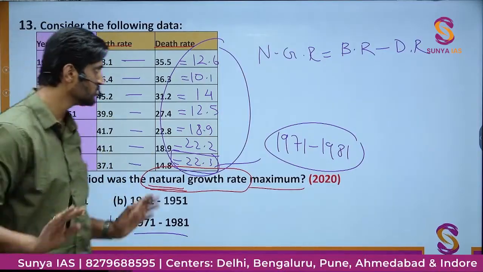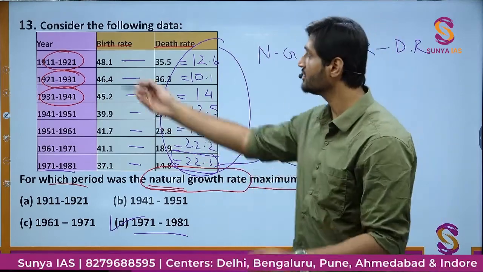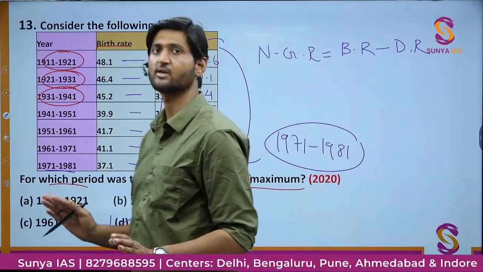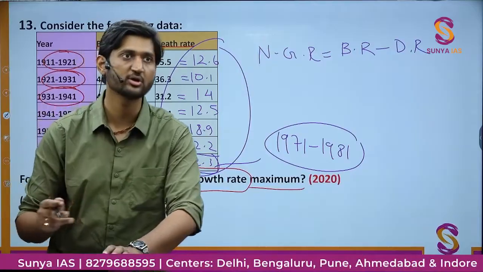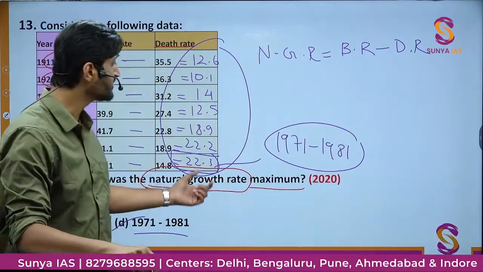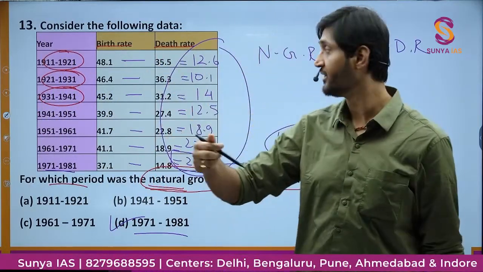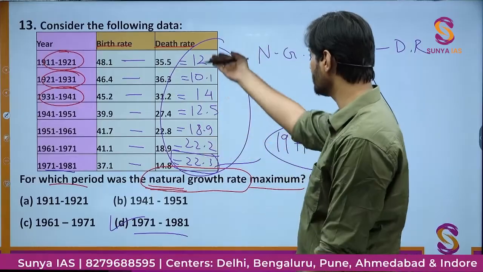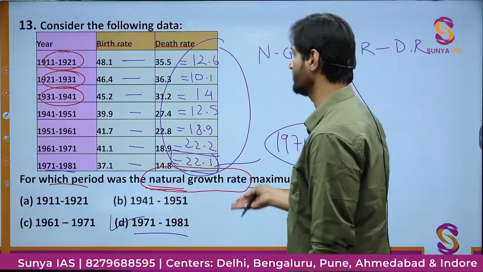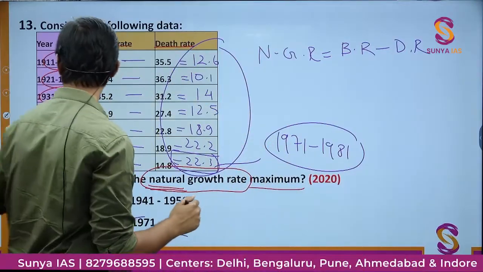What you have to do is just apply your mind. Do not be stuck by tricks. This question in no way can be solved by any tricks given in the market, because it is altogether a different question. But if you understand the concept, and this concept, mind you, is not from quant but from your GS portion, then you will be able to do it easily. All you have to do is subtraction. Okay, so this is a very simple question based on a table.